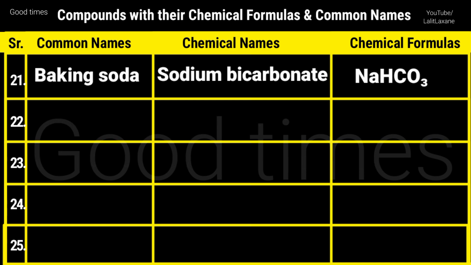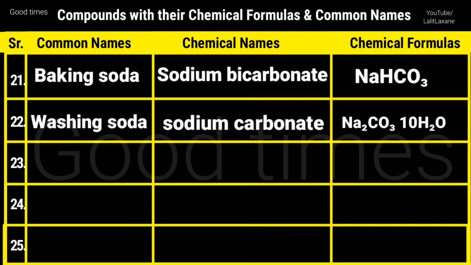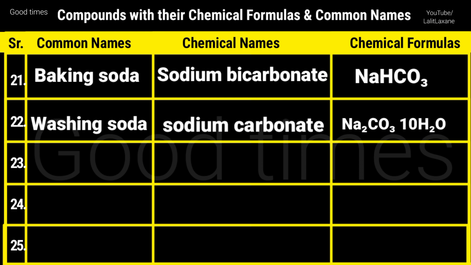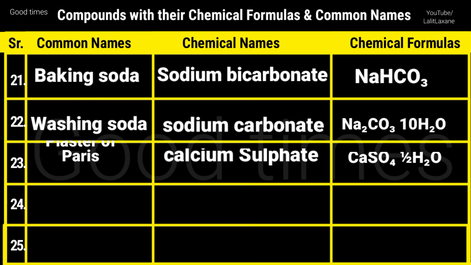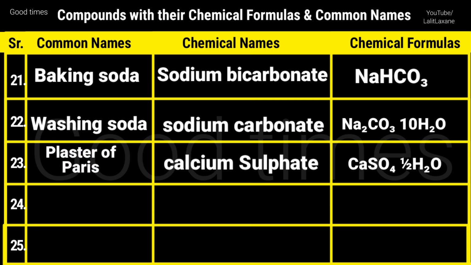Baking soda or baking powder, that is sodium bicarbonate and formula is NaHCO3, that is khane ka soda. Then washing soda, kapde dhone ka soda, sodium carbonate, that is Na2CO3.10H2O, that is decahydrate. Plaster of Paris, calcium sulfate and formula is CaSO4.1/2 H2O, that is hemihydrate.